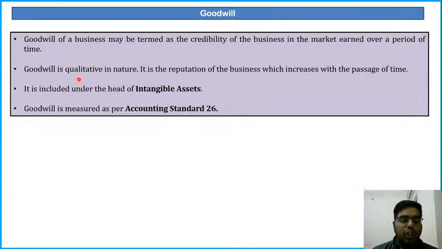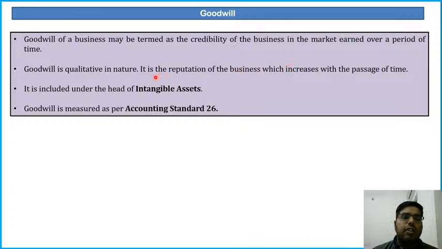Next topic is goodwill. What do you mean by goodwill? Goodwill is a brand reputation that the firm earns over a period of time. Goodwill of a business may be termed as the credibility of the business in the market earned over a period of time. So if you spend a lot of time in the market, you earn credibility, you earn a brand reputation. That brand reputation or credibility is known as goodwill.